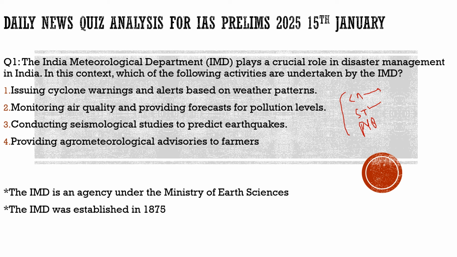When your exams are near, you would want to revise everything, but time would not permit you, because you have to go through the static part, CSAT, previous year questions, and current affairs. So what will you do? If you have these questions with you, you can just repeat and revise them. These questions will connect you with current affairs, with the static topics, and with the previous year question analysis, and they are going to boost your confidence.